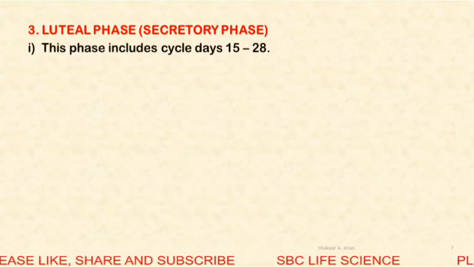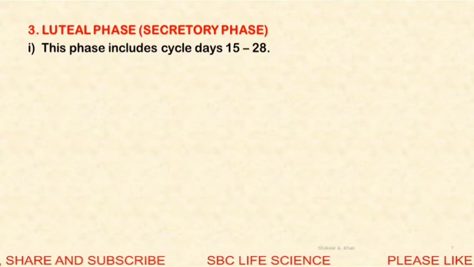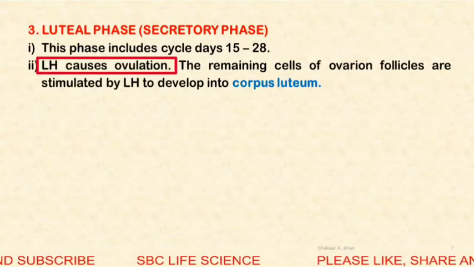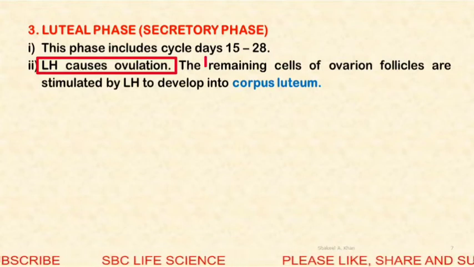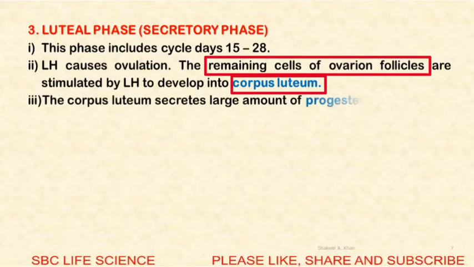The next phase is the luteal phase or secretory phase. It is called the luteal phase because corpus luteum is formed, and the secretory phase because corpus luteum secretes progesterone hormone. This phase includes cycle days 15 to 28. The remaining cells of the ovarian follicles are stimulated by LH to develop into corpus luteum.